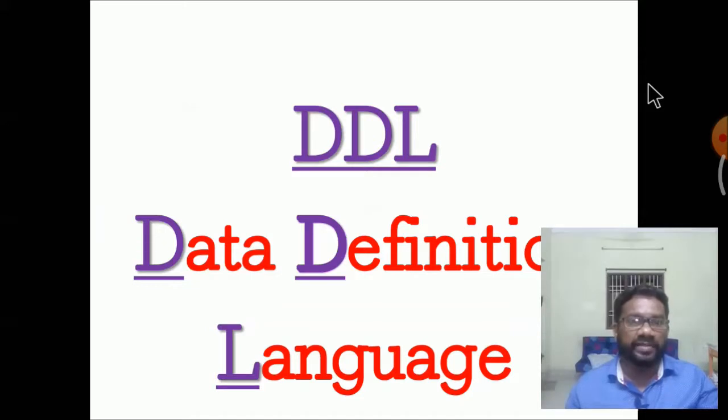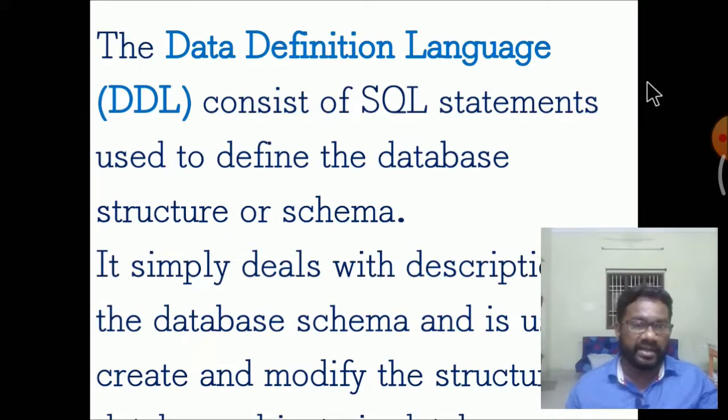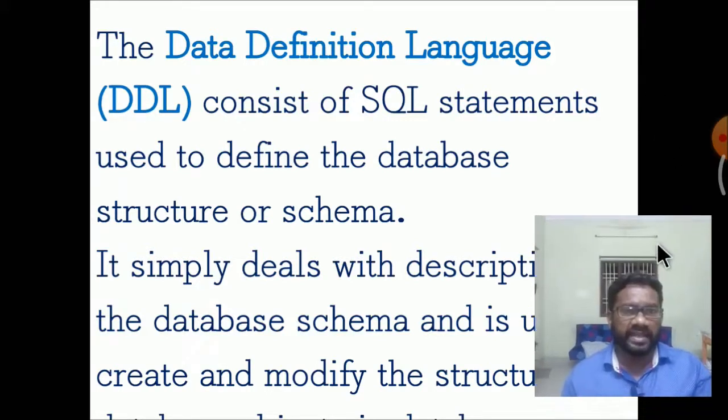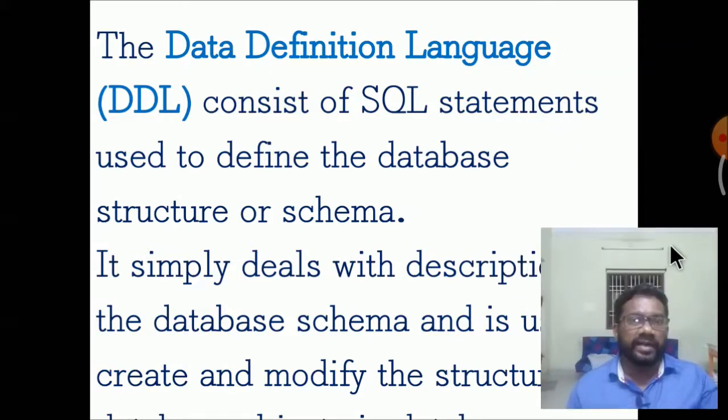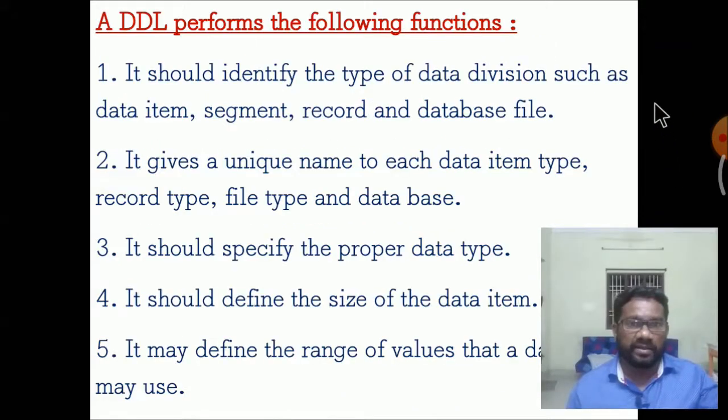DDL, data definition language. Data definition language consists of SQL statements used to define the database structure or schema. It deals with descriptions of the database schema and is used to create and modify structures.